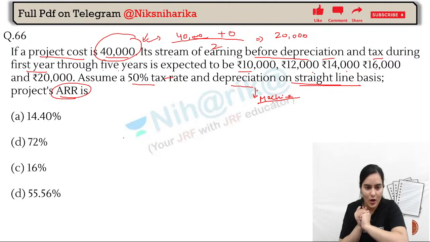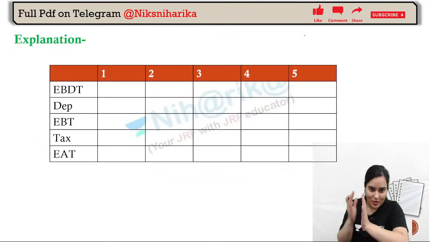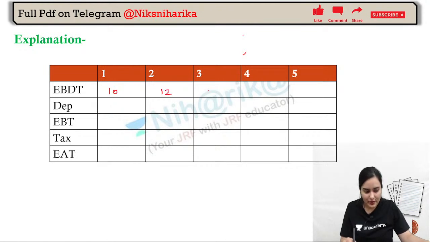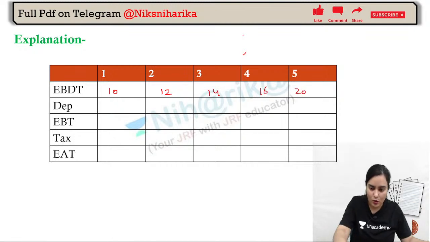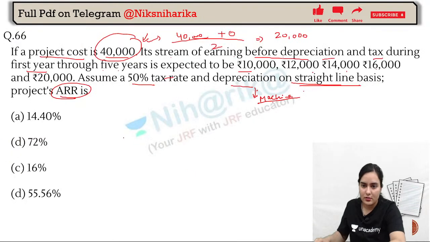Fine, getting it? No, the answer is neither B nor D. Okay, let's see how it comes. Now, you know that EBDT is given. How much EBDT is given? First year we are earning 10,000. Second year we are earning 12,000. Third year 14,000, 16,000 and 20,000. Okay, is this okay? See, we are earning this one.